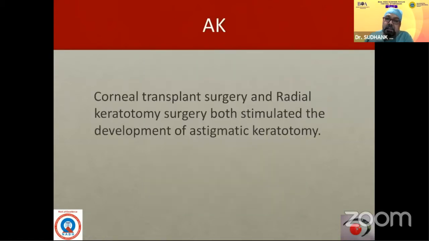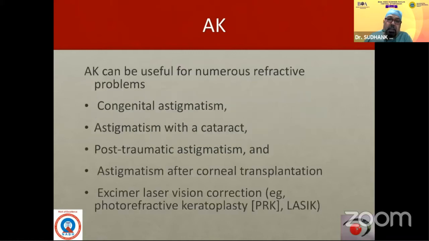So, astigmatic keratotomy. The corneal transplant and the radial keratotomy both stimulated the development of astigmatic keratotomy, and it can be useful for congenital or cataract or post-traumatic astigmatism, or corneal transplantation, or sometimes for enhancement of the PRK or LASIK cases as well.